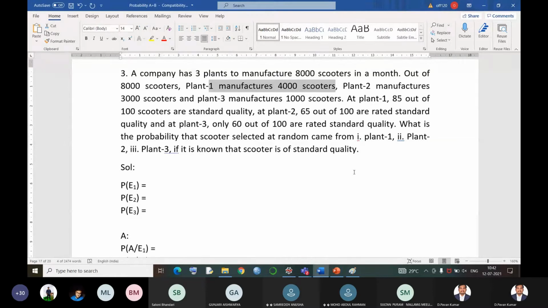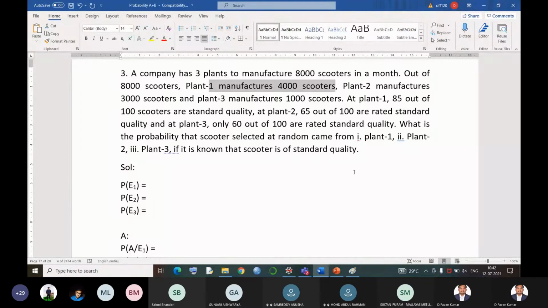That is 4,000 by 8,000, which is 50% of the scooters manufactured by plant 1 itself. Next, plant 2 is manufacturing 3,000 scooters, and plant 3 is manufacturing 1,000 scooters. Now, based on this information, there is some more information given to us.